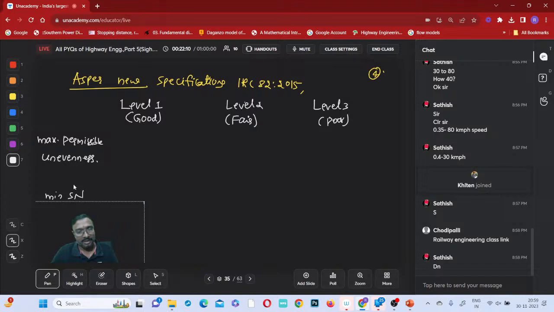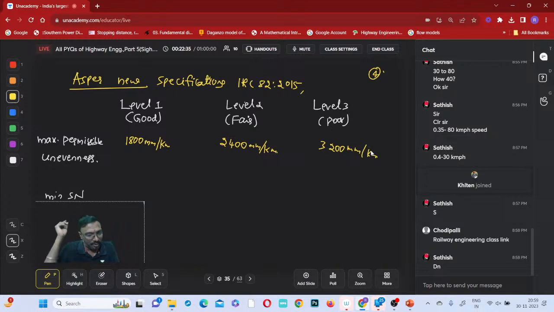SN is given as follows if you observe. This is 1800 millimeter per kilometer. This is 2400 millimeter per kilometer. This is 3200 millimeter per kilometer.